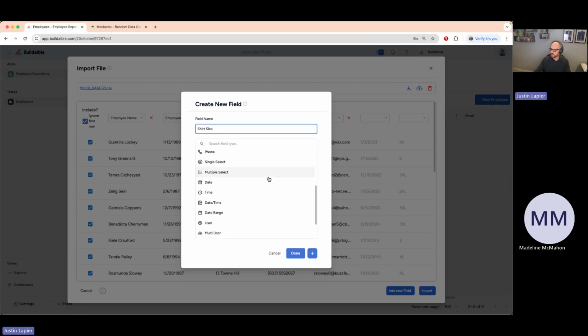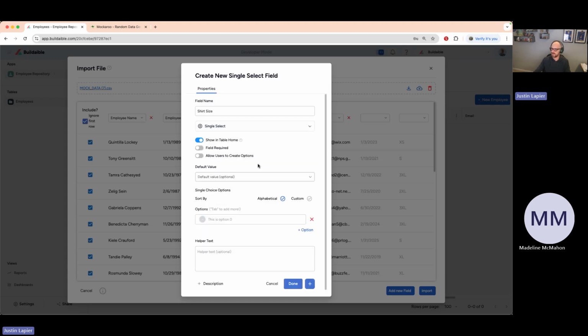Now, this one, I am actually going to choose a single select field. And you can see in this data in the background here, I've got extra small, small, 3XL, small, extra large. So I'm going to go ahead and just create a few options here.